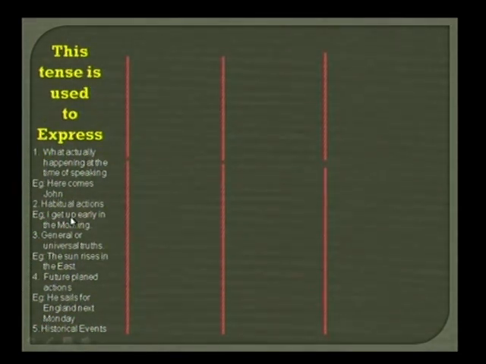And the third aspect: this tense is used to express general or universal truths. For example, give me an example for a general truth. Yeah, honey is sweet. Will honey be sour? No, honey is sweet. It's a general example, so it comes under the simple present tense.